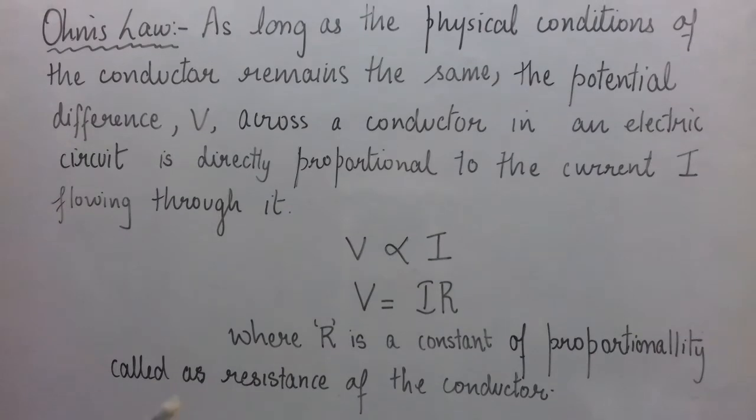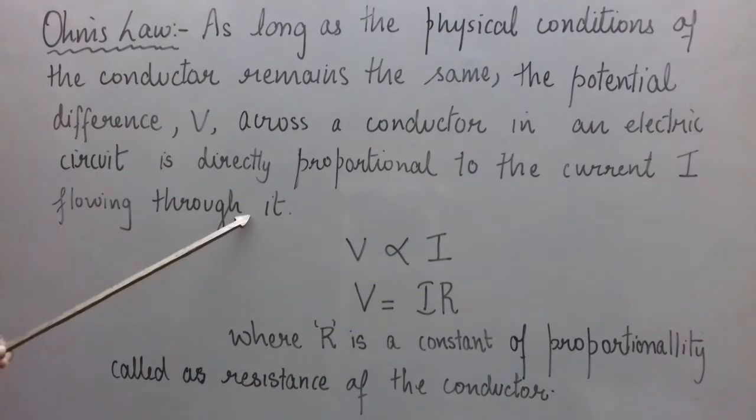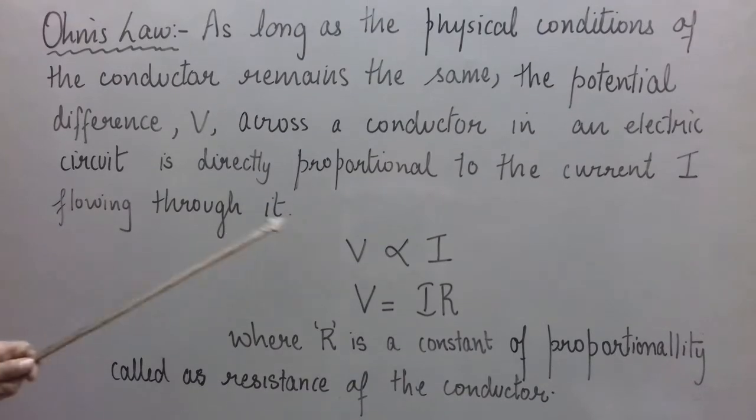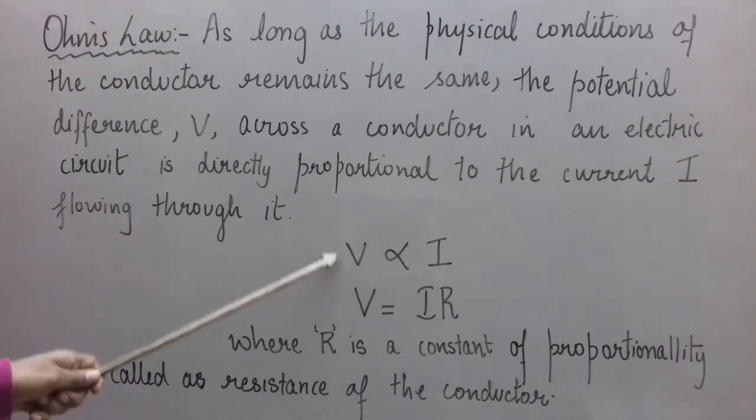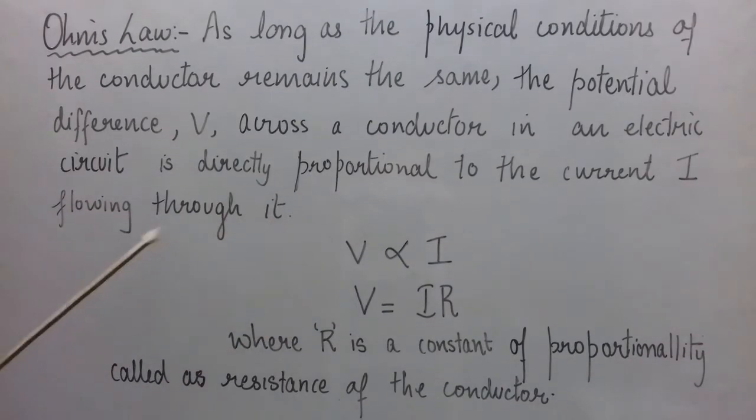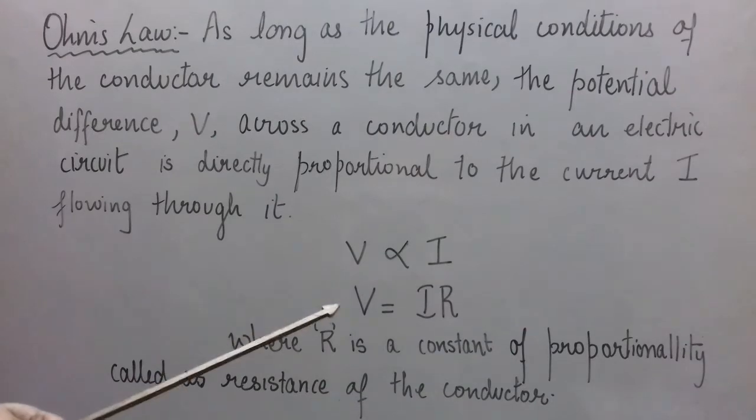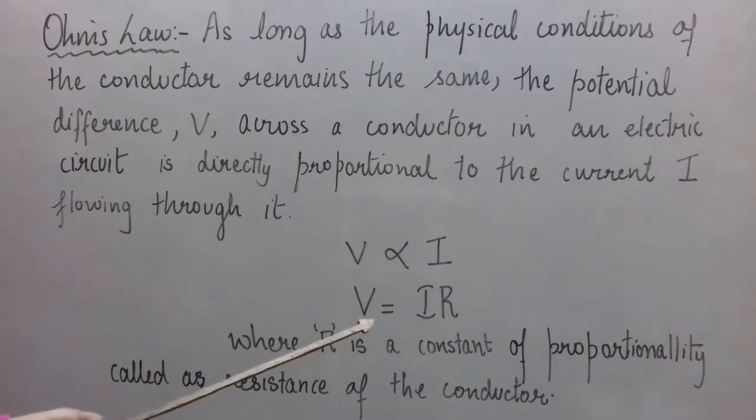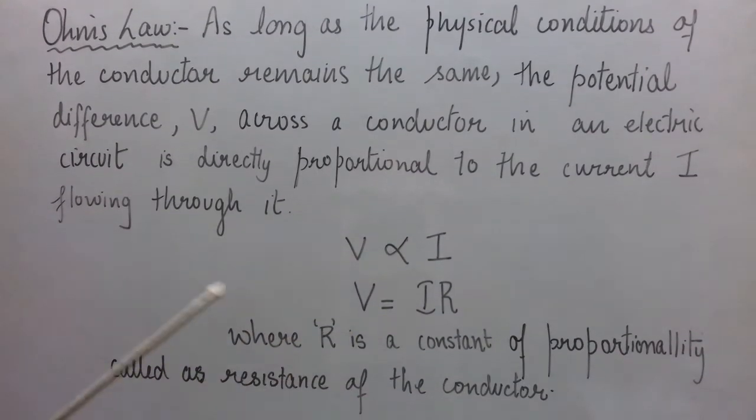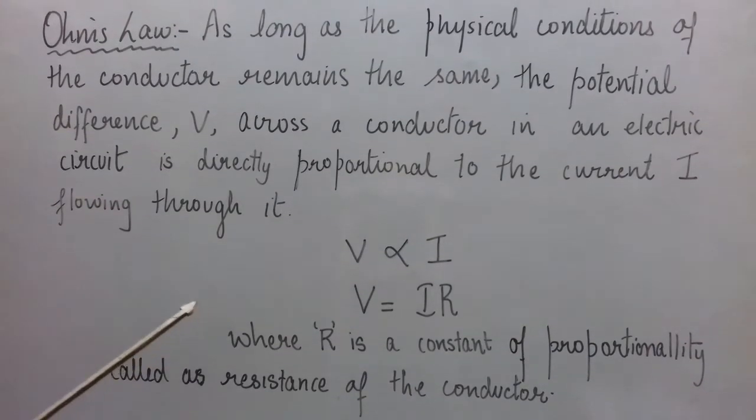So if you are asked to state Ohm's law, you can give the statement and express it in mathematical form. This is the mathematical expression. But when you write the mathematical expression, you can mention where V is the potential difference applied across a conductor, I is the current flowing through it, and R is a constant of proportionality, which is called the resistance of the conductor.